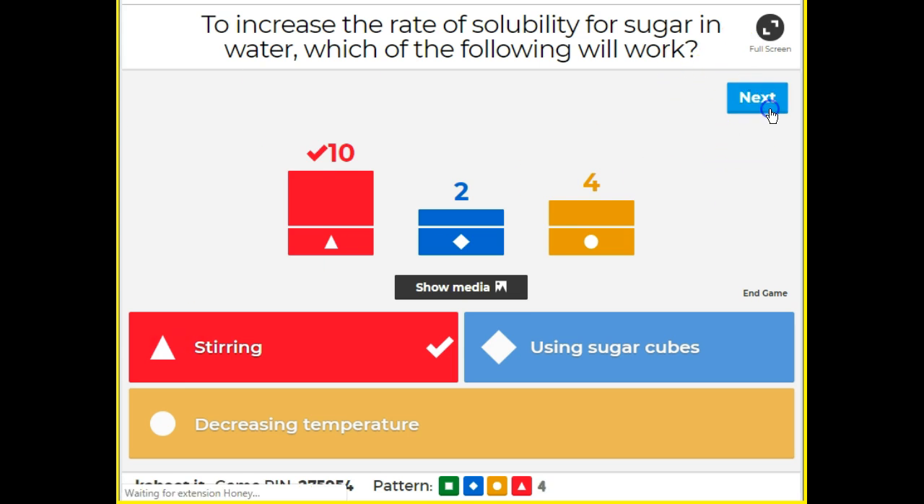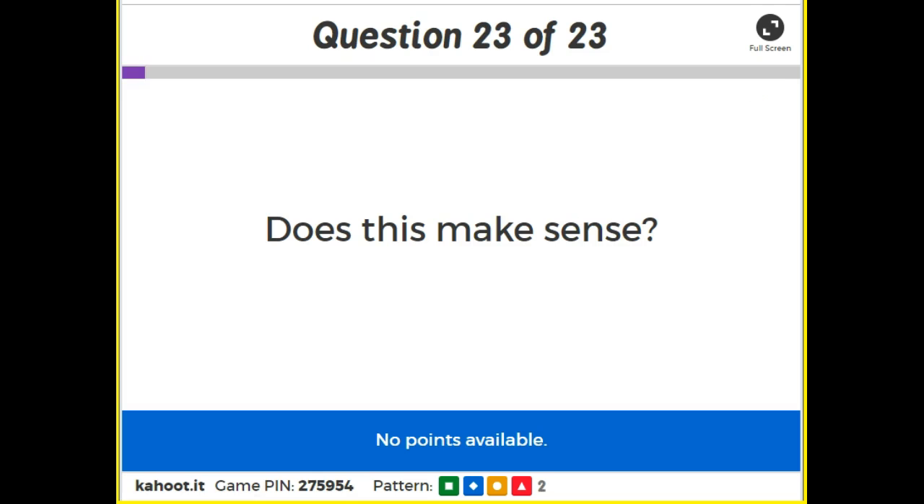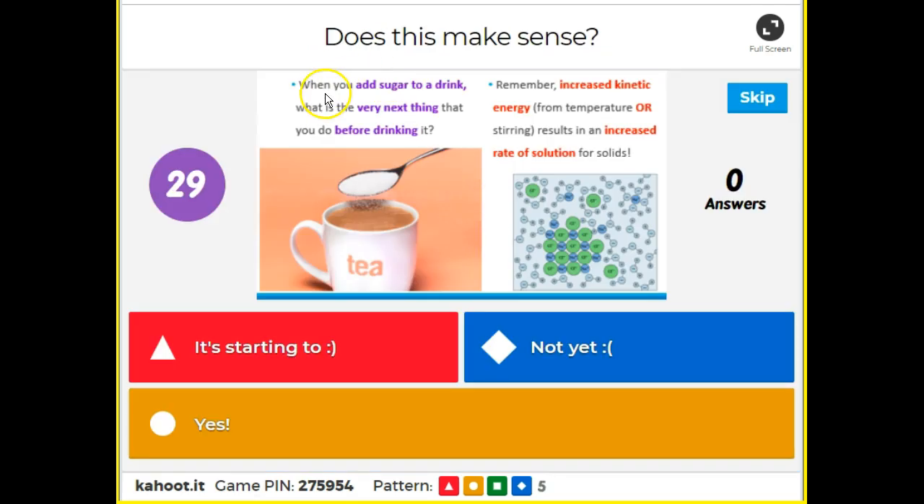Cool, guys. And the reason that that works, we're going to go over that in a moment. Does this make sense? The reason that that works is because you're actually increasing kinetic energy, right? Stirring increases the kinetic energy, increasing the rate of solution, increasing the amount water can attack sugar.